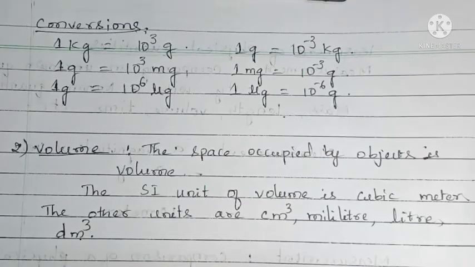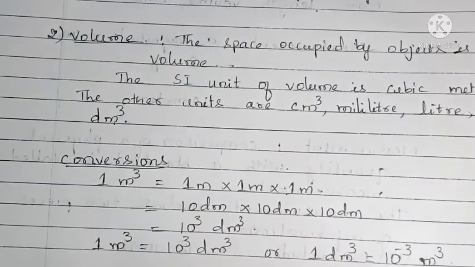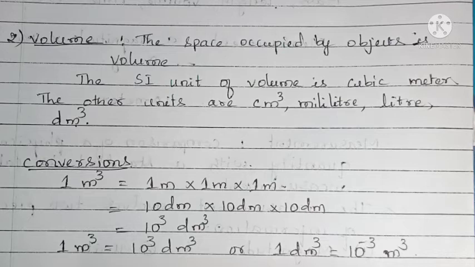Next, volume. Already I told you, volume is nothing but the space occupied by objects. The SI unit of volume is cubic meter. The other units are cubic centimeter, milliliter, liter, cubic decimeter. And let us know their conversions.